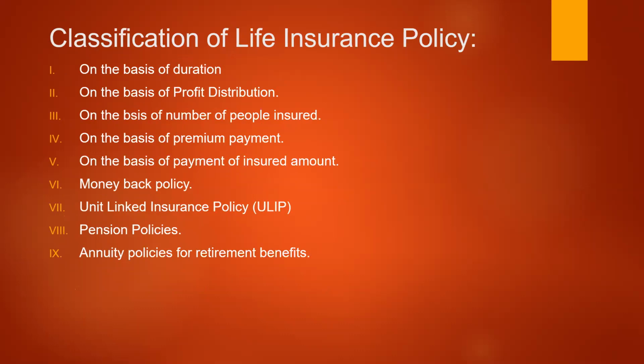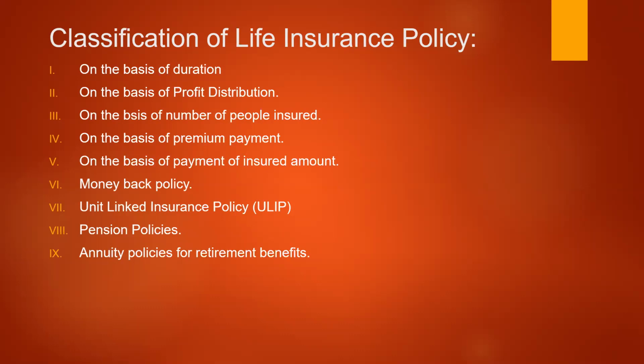On the basis of the duration, on the basis of the profit distribution, on the basis of number of people insured, on the basis of premium payment, on the basis of payment of insured amount, money back policies, unit linked insurance policy, a new concept, and pension policies, and NVT policies for retirement benefits. So these are the 9 important categories normally made to understand the different types of insurance policies.